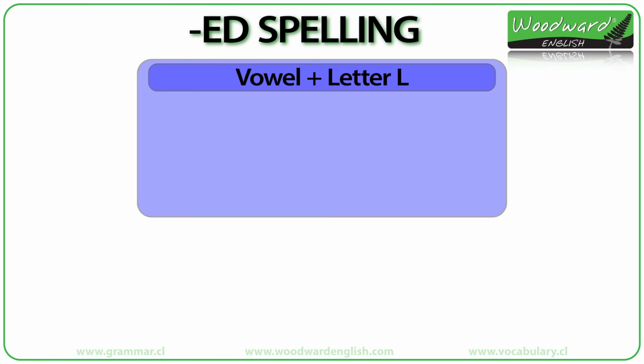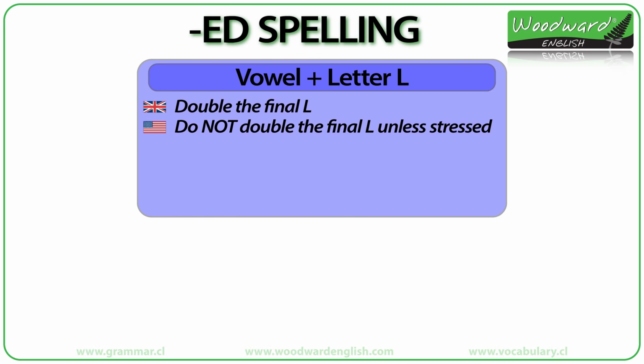Words ending in a vowel plus the letter L. There are two ways of spelling a word ending in a vowel plus the letter L. In British English, you double the final L. In American English, you do not double the final L unless it is stressed.